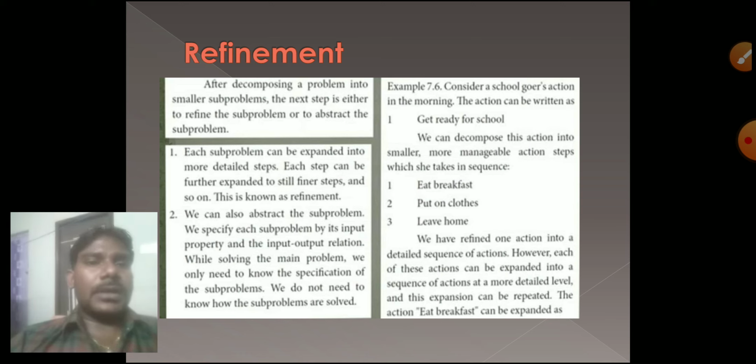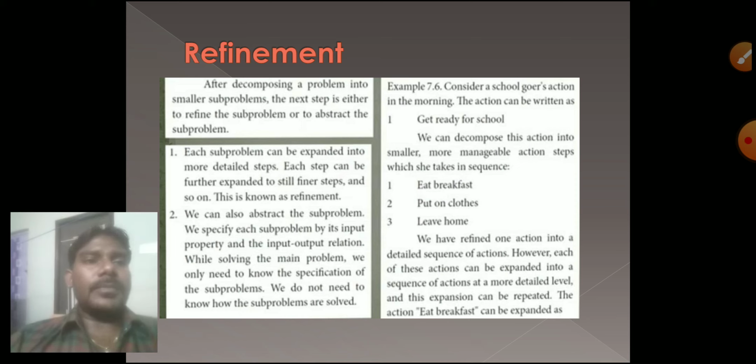Inside getting ready for school there are more steps, more abstraction and more details. What are they? Eat breakfast, put on clothes, leave home. These three are what we follow to get ready for school. We have refined one action into a detailed sequence of actions, doing them one by one.